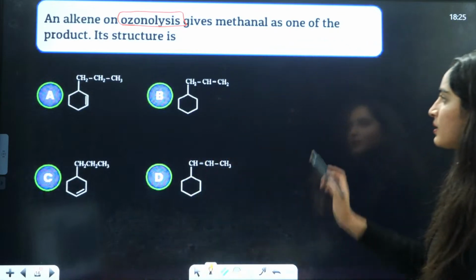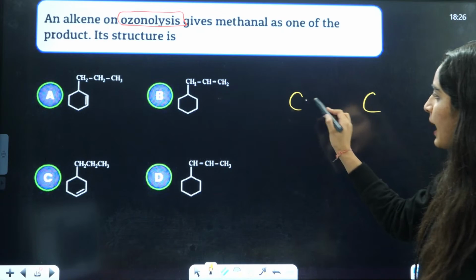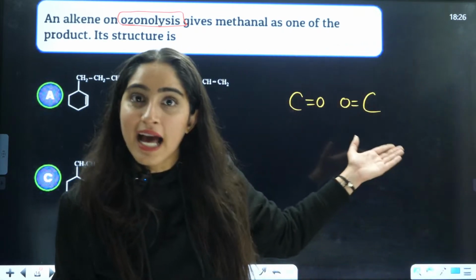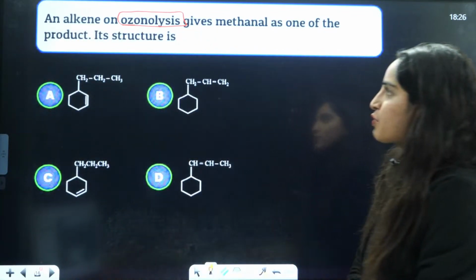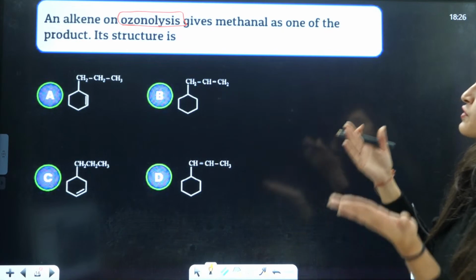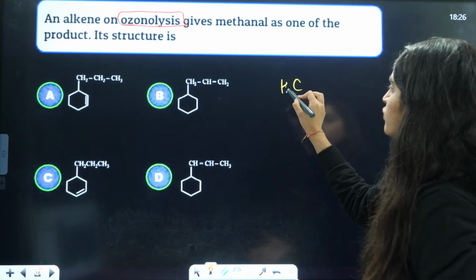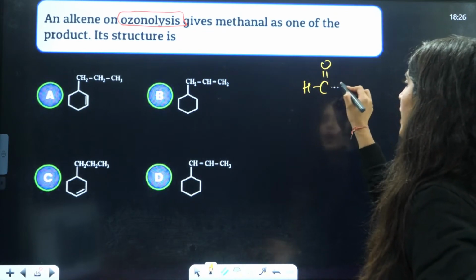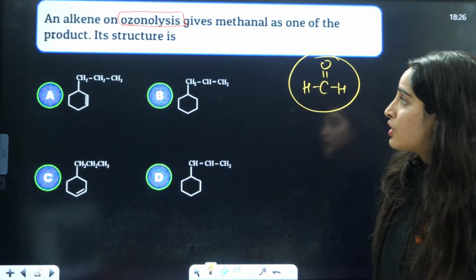So, all the students who are here for revision as well, a simple thing is that you will have an alkene. You just break this double bond and put a double bond here and a double bond over here. That's it. This is simple ozonolysis. This is how you're going to answer it. The alkene gives methanal as one of the products. Methanal means C double bond O with H. This is the kind of product it should give you.